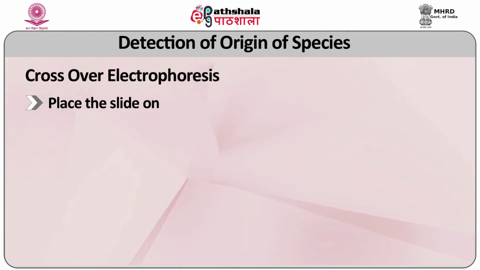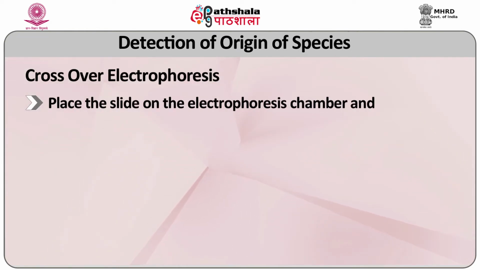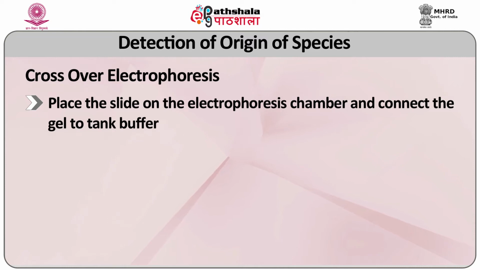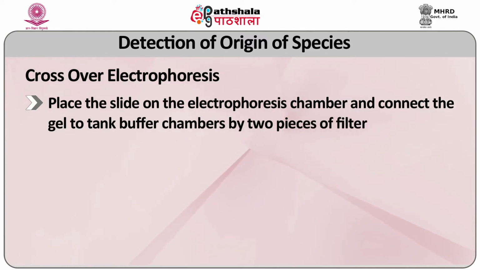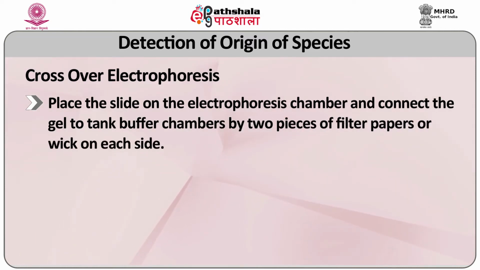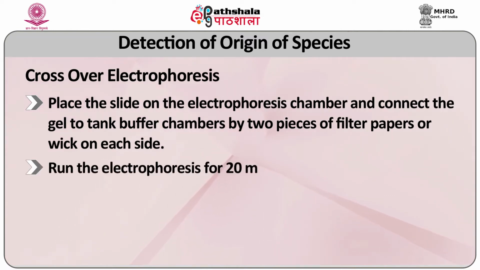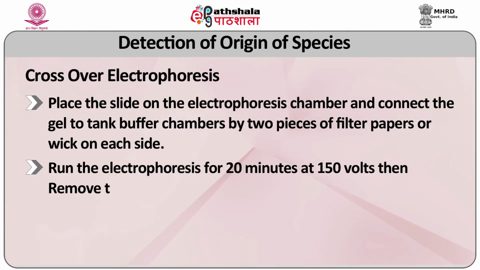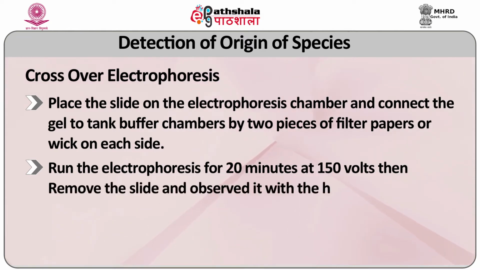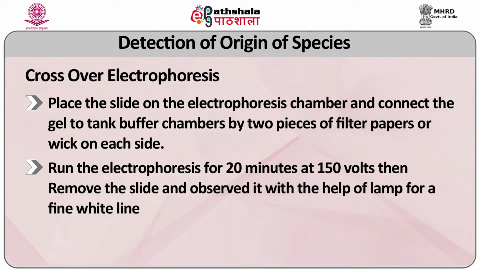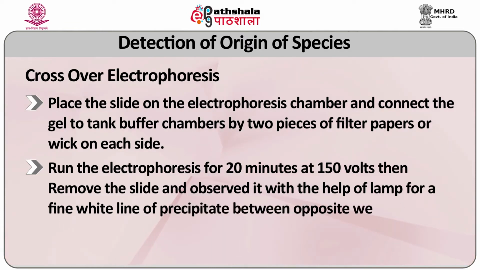Place the slide on the electrophoretic chamber and connect the gel to the tank buffer chamber by 2 pieces of filter paper or wick on each side. Run the electrophoresis for 20 minutes at 150 volts, then remove the slides and observe with the help of a lamp for a fine white line of precipitin between opposite wells.